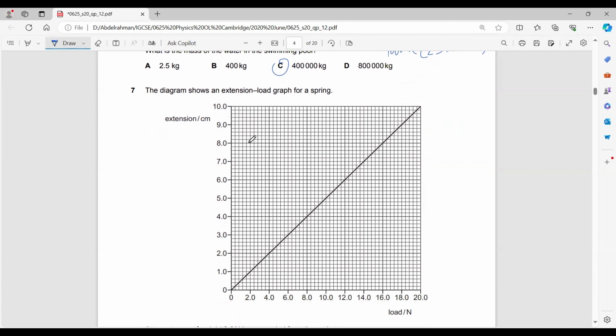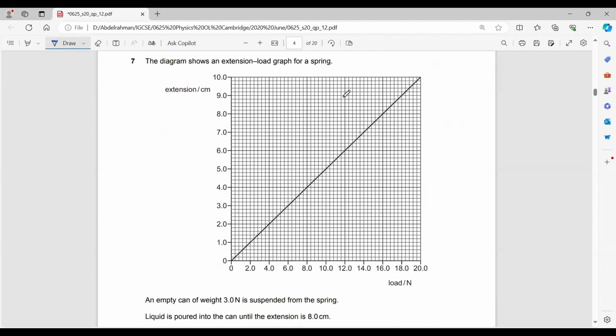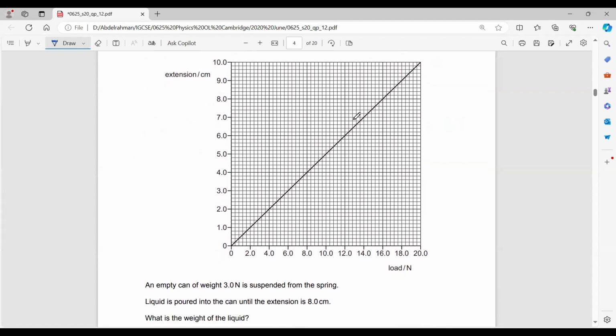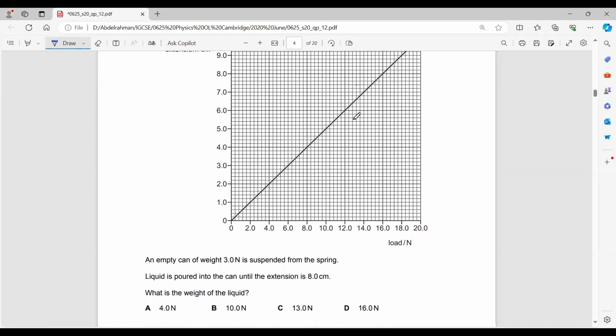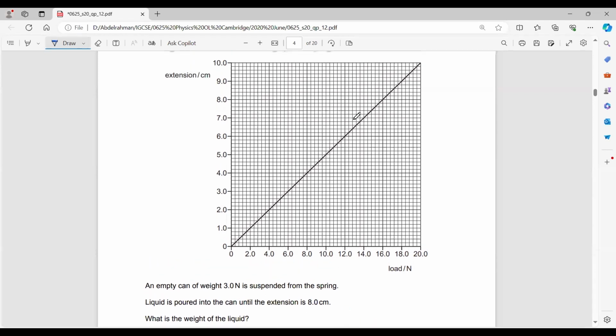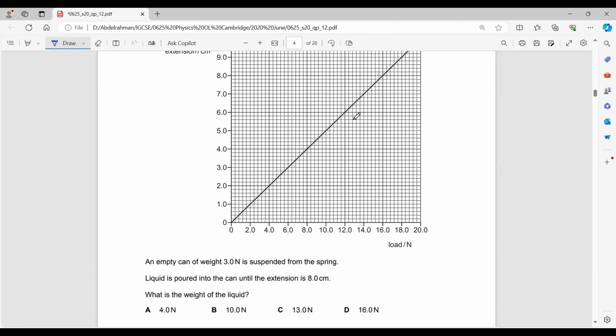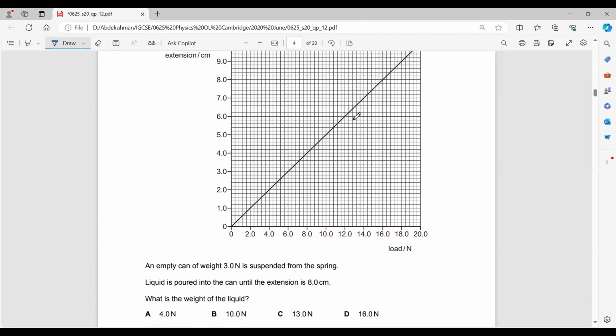An extension-load graph of a spring. An empty can of weight 3 newtons is suspended from the spring. Liquid is poured into the can until the extension is 8 centimeters. I need you to read this question quite carefully.